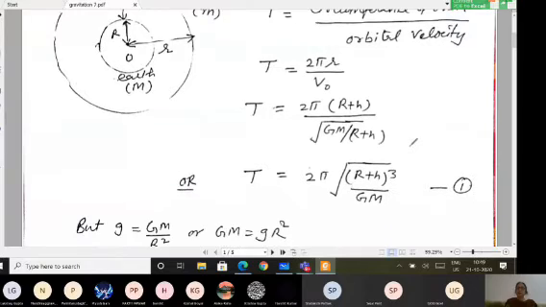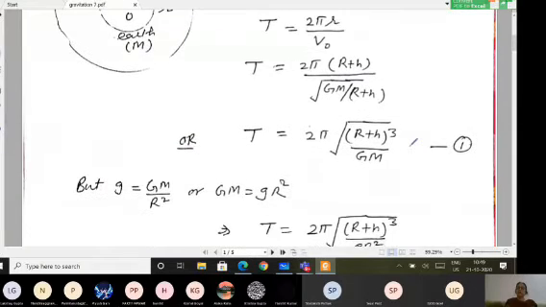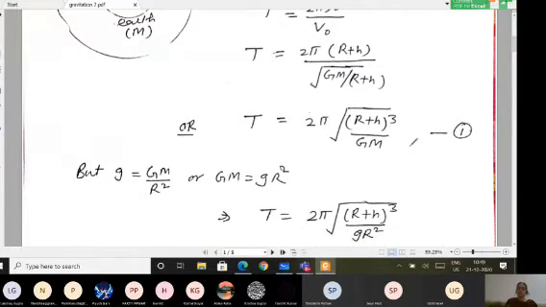Another way of writing the time period uses the relation between small g and capital G. Small g equals capital G M divided by capital R square, when I take the value of acceleration due to gravity at the surface of earth. Now I can rewrite this as capital G capital M equals small g capital R square.